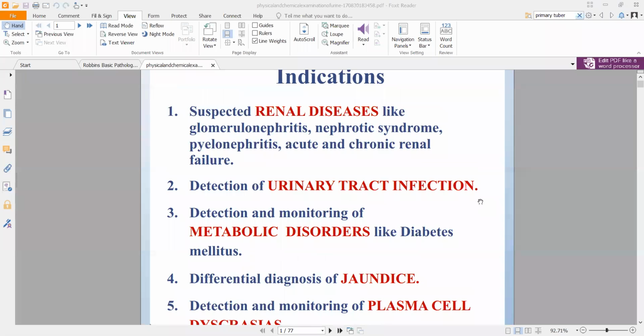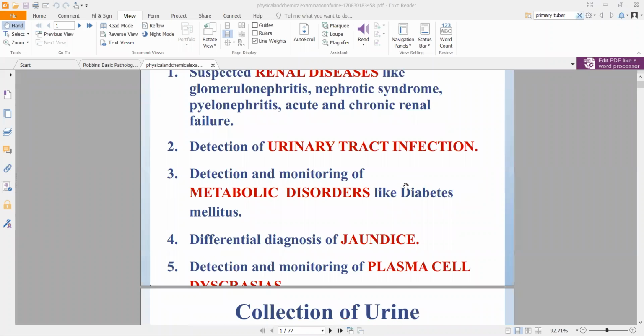Right, where is it? So yeah, as I was telling, these are some of the disorders in which you will be able to observe abnormalities in urine. So if a patient or some person has one of these abnormalities or disorders or diseases, their urine will be abnormal, right?